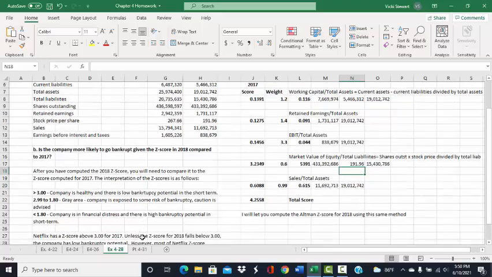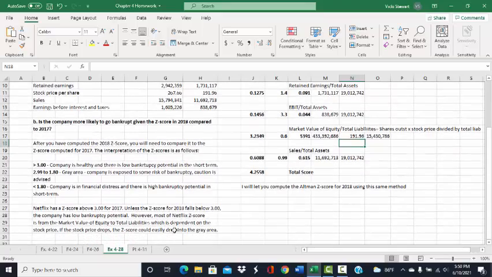So some lenders might be concerned about that. Even though they have a z-score that's above 3, it's coming from this area that is highly dependent on their stock price. So that is the conclusion of the demonstration for exercise 428.